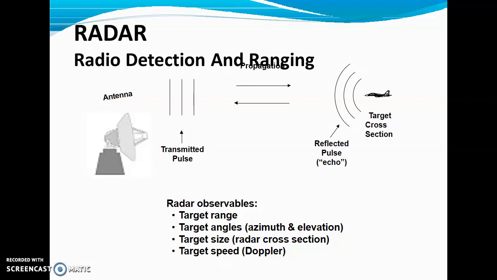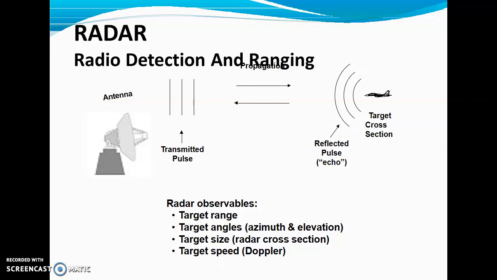Target angles means azimuth and elevation. Azimuth is the horizontal angle and elevation is the vertical angle. So these are the two angles or positions of the target from the base station or the radar station. The target size. What is the size of the target? Because that size matters. Radar cross section. What is the cross section of the target?